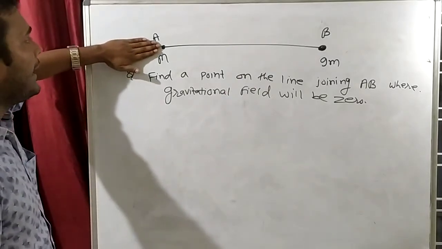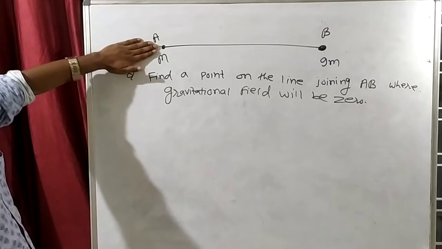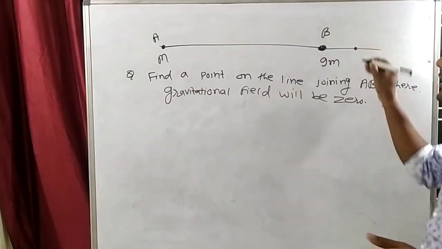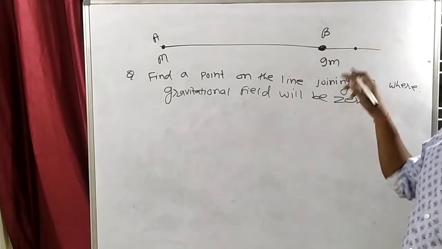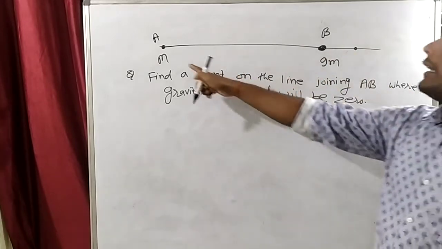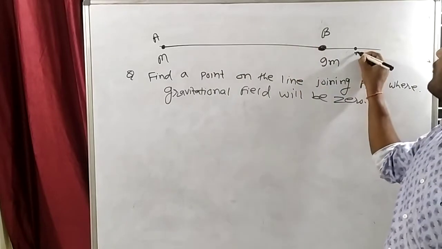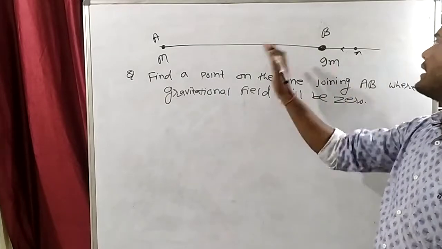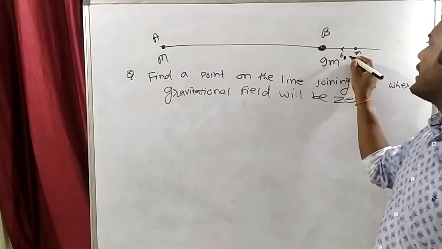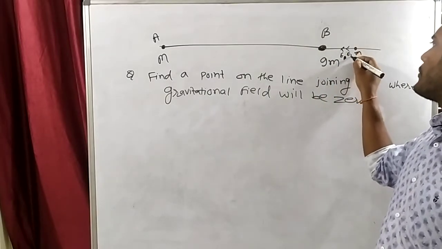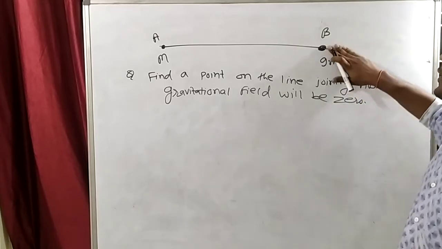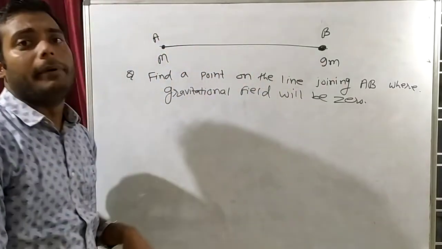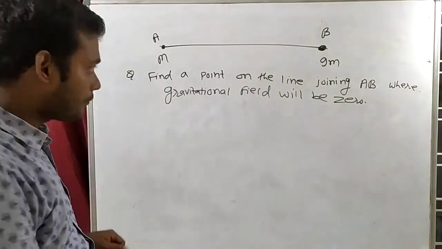That means if I take any point outside AB, then outside AB the gravitational field is not 0. For example, suppose I take a point outside AB. Here we place a test mass. The gravitational field due to A will be in this direction, so EA direction will be this, and EB direction will also be this. So here also the gravitational field will not be 0. So there will be a point in between AB where the gravitational field will be 0.